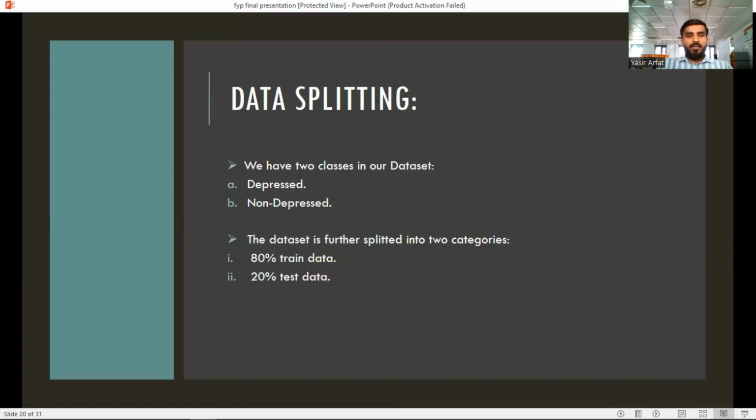Data splitting. We have two classes in the data set: depressed and non-depressed. The data set is further split into two categories: 80% train data and 20% test data.